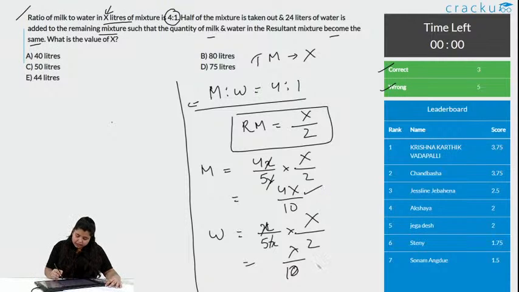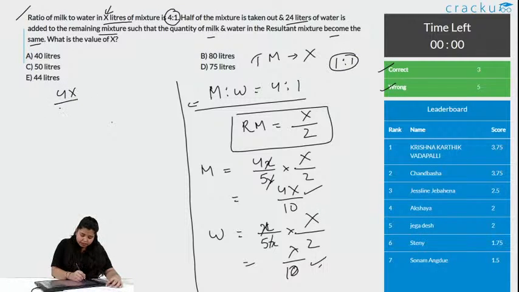So, we know the quantity of milk and water in the new mixture. What is it saying? It is saying when 24 liters of water is added to this, the ratio of milk and water becomes equal. What is the ratio becoming equal? It is 1:1. So, milk is to water, that is 4x/10 divided by x/10 plus 24, is equal to 1:1.